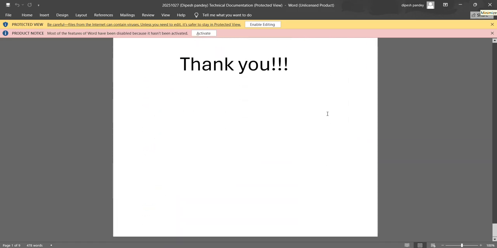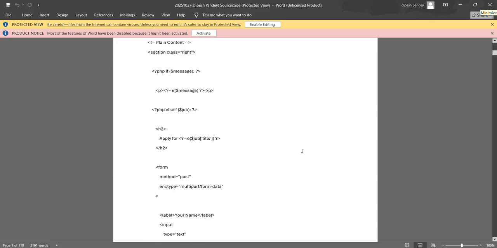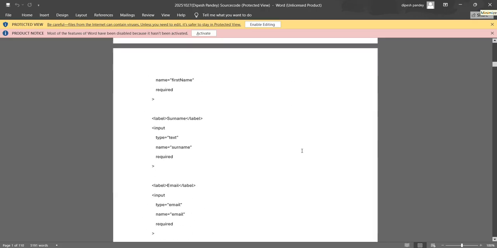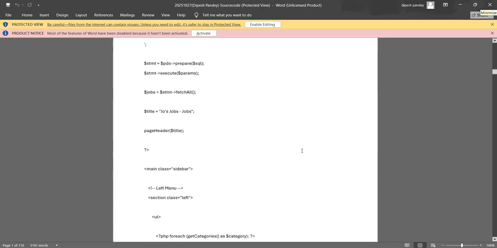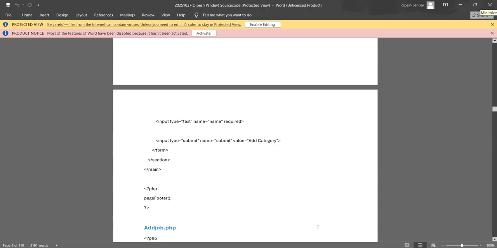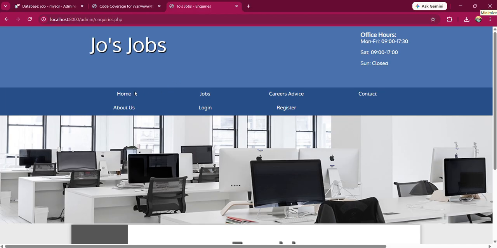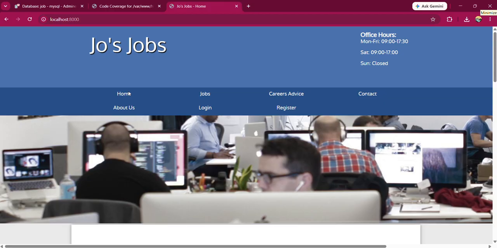This is my overall assignment, and here is the report section. Here is the report. Here is the source code. And this is my overall assignment. Thank you, Miss Sujita Parajuli ma'am, for giving me this assignment.